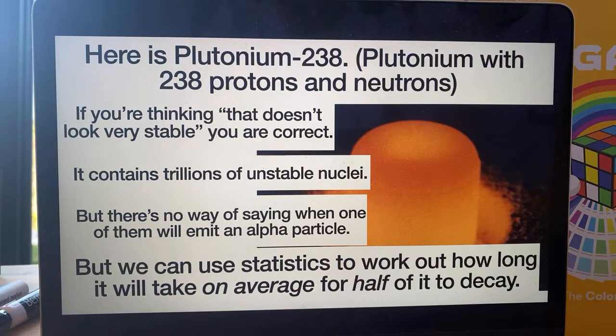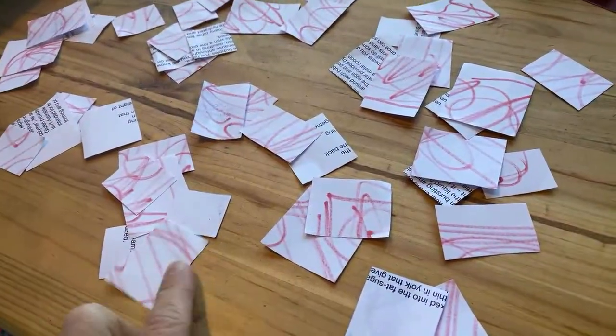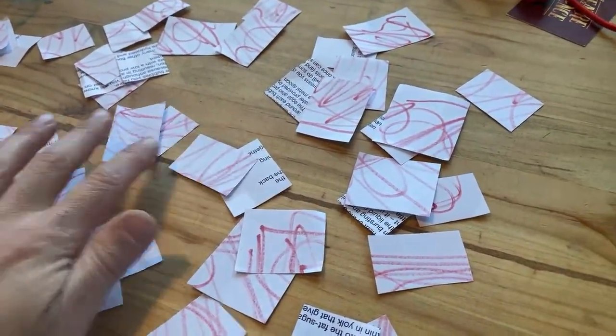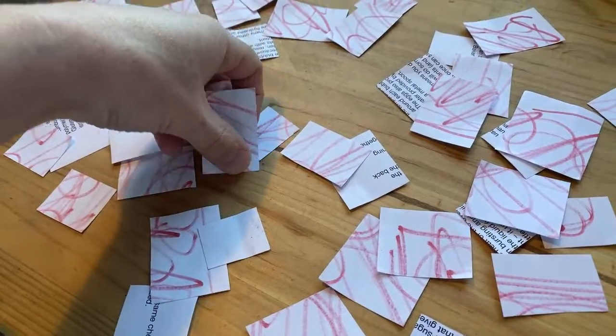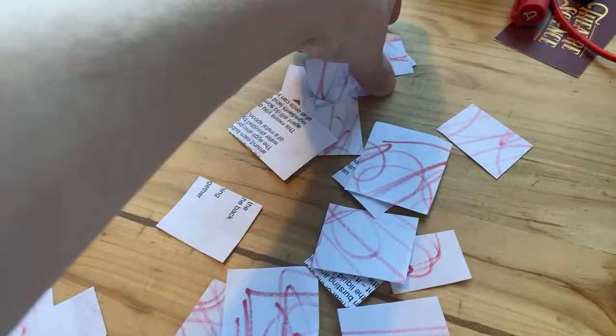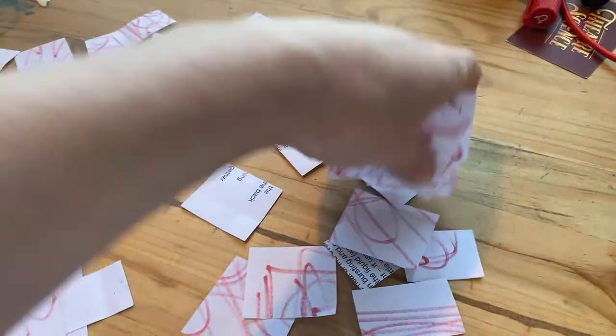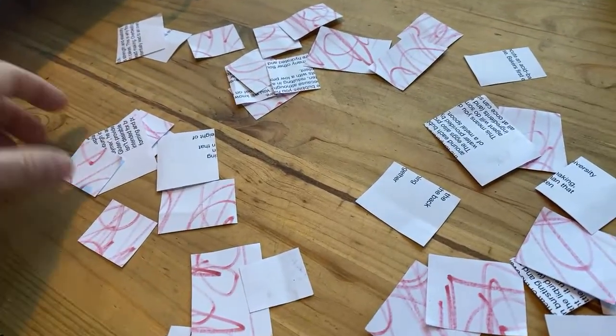But, oh, maths, you beauty! We can use statistics to work out how long it will take, on average, for half of this lump of plutonium to decay. So that's what we're doing with this activity. So what I want you to think is that each bit of paper that's got pen on it that's facing upwards is an atom, or I suppose a nucleus I should say, from this lump of plutonium that has decayed. So it's lost an alpha particle, it's not plutonium anymore, we're going to get rid of it. So take away all the bits of paper that I've got red pen on, well, whatever pen you've used.